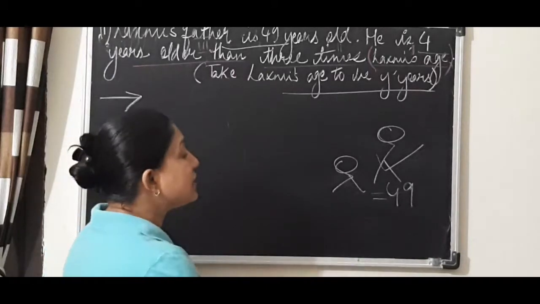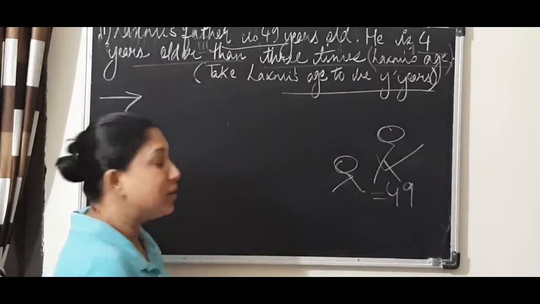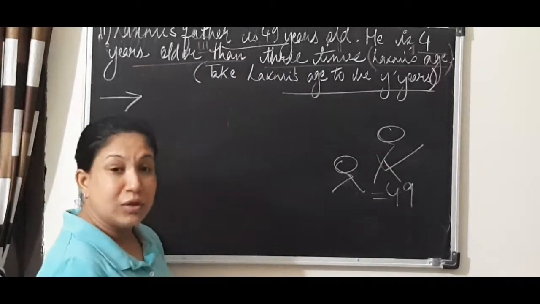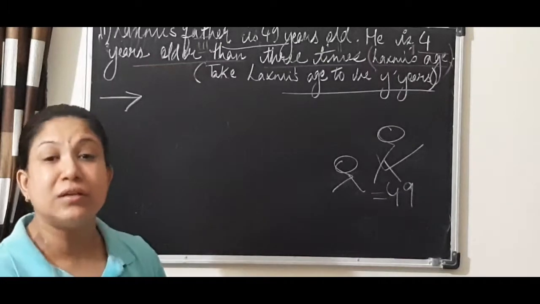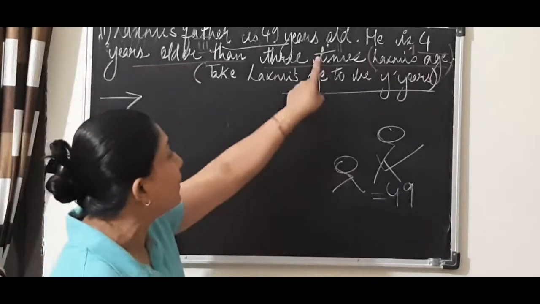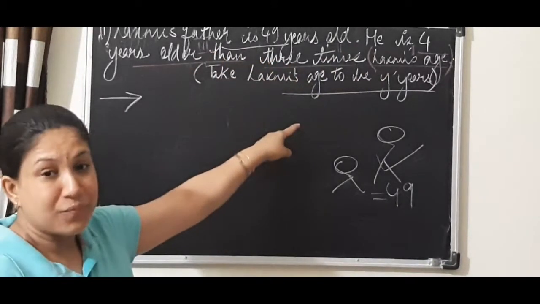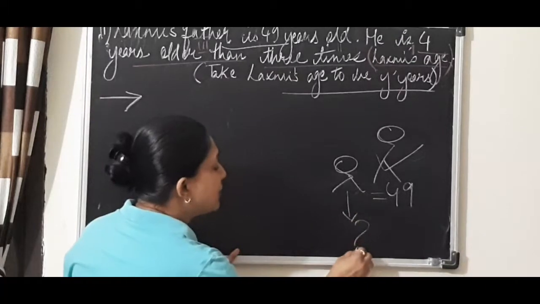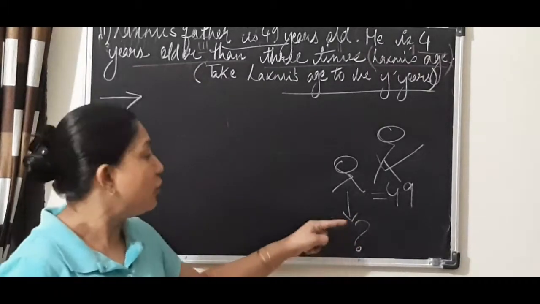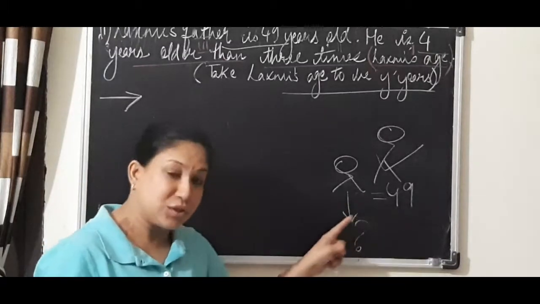They are saying that father's age is 3 times Lakshmi's age. But Lakshmi's age we do not know. They have not given anything. If they would have given it as 3 years or 10 years or 4 years, then we could have multiplied 3 with Lakshmi's age and added 4 to it. Have you understood? This is why, because Lakshmi's age is unknown. So we should get this equation correct. We will do the cross checking this time.